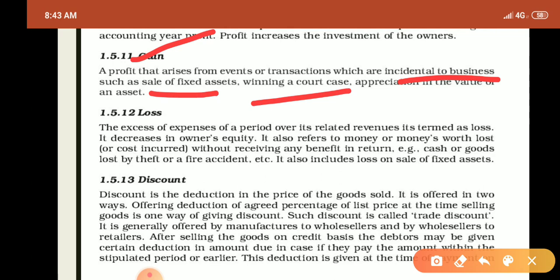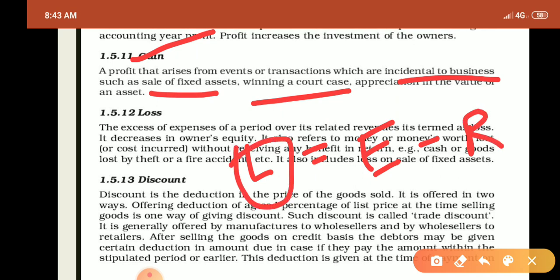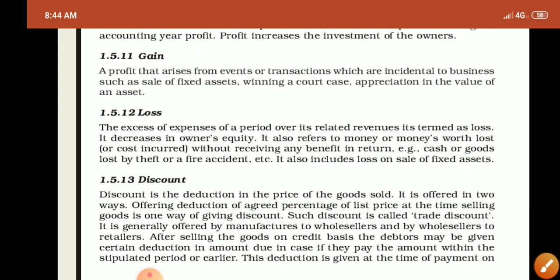Loss is very simple. We know that loss means expense is more than revenue. When the expense is more than revenue, we call it loss. It includes cash and goods lost by theft and fire incidents.